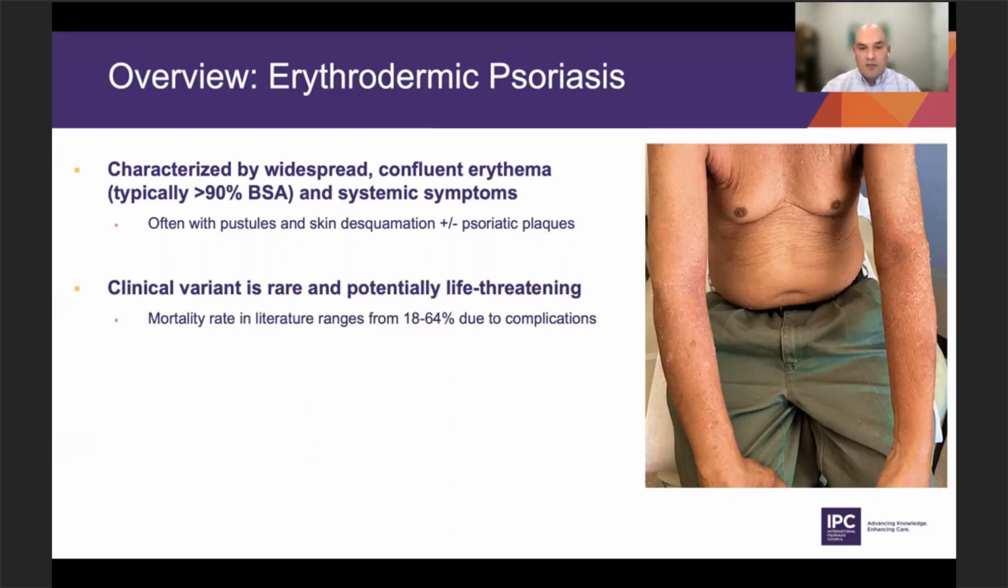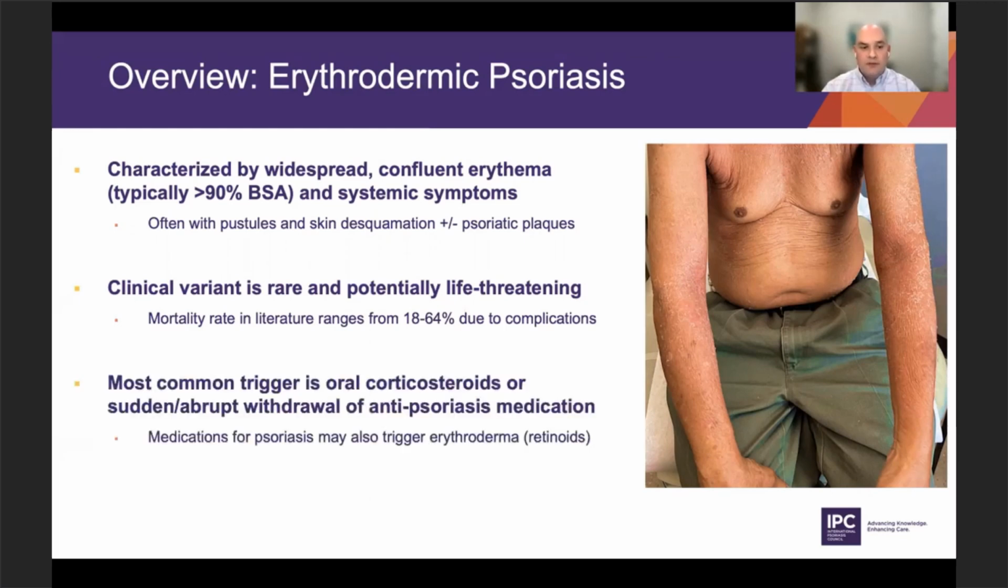As I mentioned, it's rare and potentially life-threatening. Mortality can be as high as 64% due to complications; infections, for example, are a very common complication with this type, but organ failure can also occur. The most common trigger in these patients is usually oral corticosteroids or a sudden, abrupt withdrawal of anti-psoriasis medications. Conversely, there are case reports and studies indicating that traditional treatments can also trigger erythroderma. Retinoids and methotrexate, for example, have been suggested as potential drug-induced causes of erythroderma.